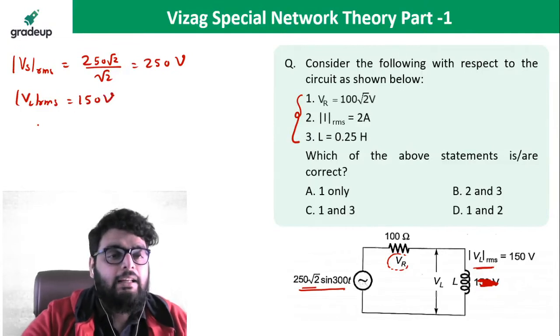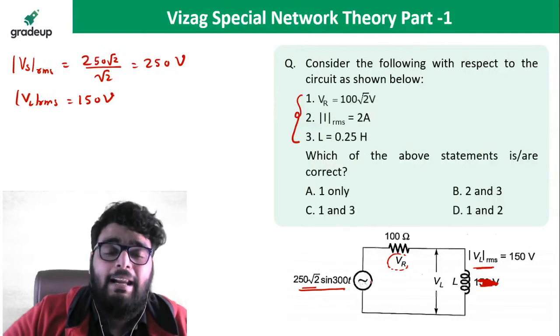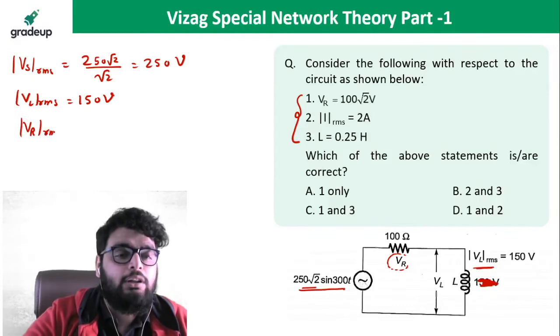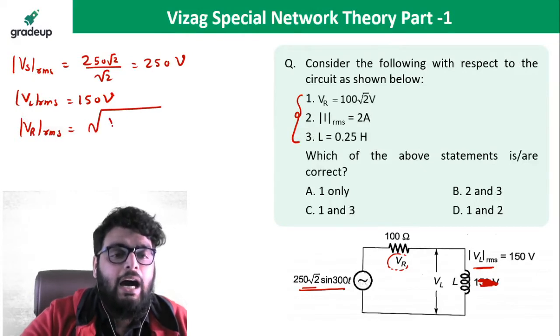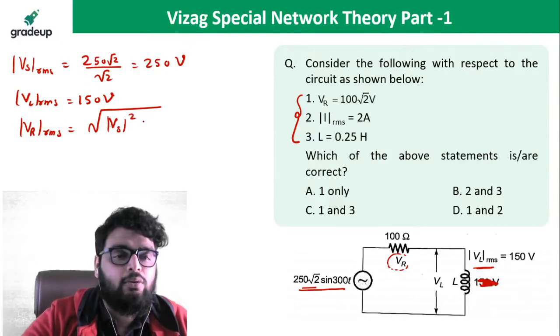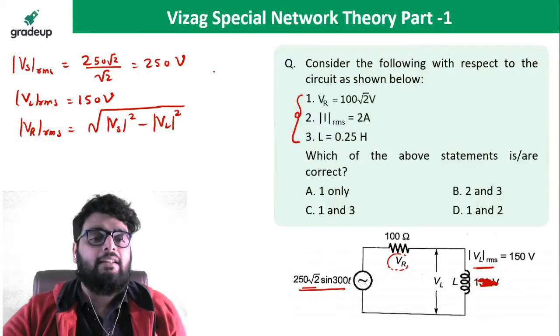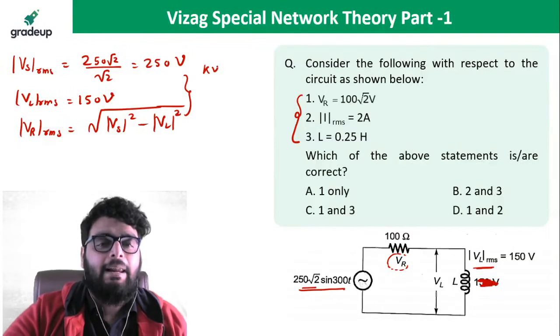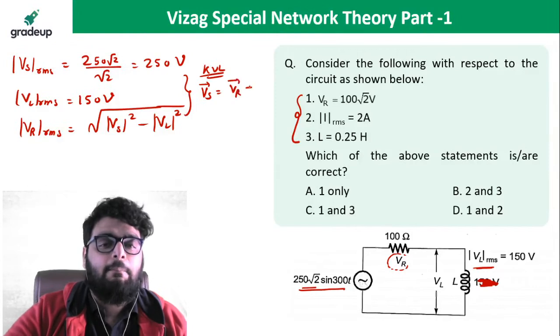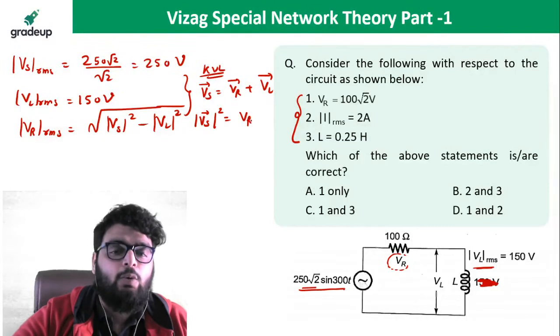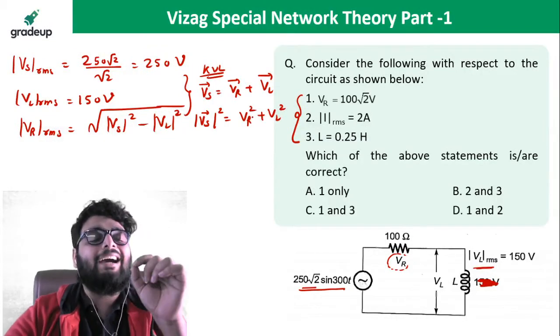The inductor RMS voltage is 150 volt. Again I told you, you cannot apply KVL directly in terms of magnitude. In terms of magnitude, the voltage across R RMS is the under root of source RMS whole square minus inductor voltage whole square. Why? Because if I apply KVL in phasor form, VS phasor is equal to VR phasor plus VL phasor. If I only talk about magnitude, then VS square is equal to VR square plus VL square.